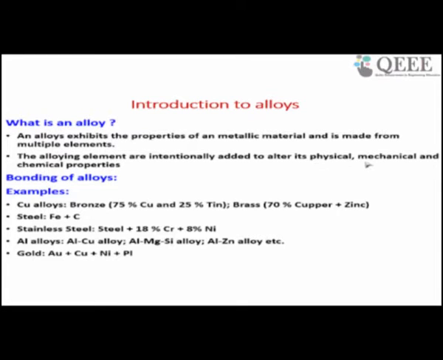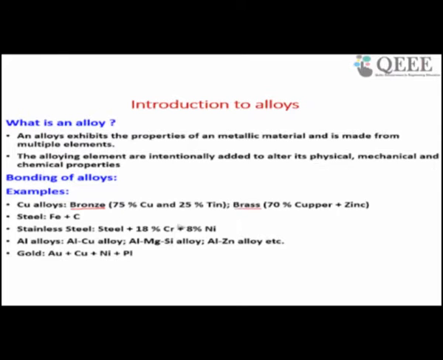For example, copper alloys. One type of copper alloy is brass, and another is bronze. Bronze has been used widely for more than 1000 years. Bronze contains copper and tin. Copper is a soft, ductile material, and tin is added to make it high strength. So that is bronze. In ancient ages they were using bronze in cutting tool materials.